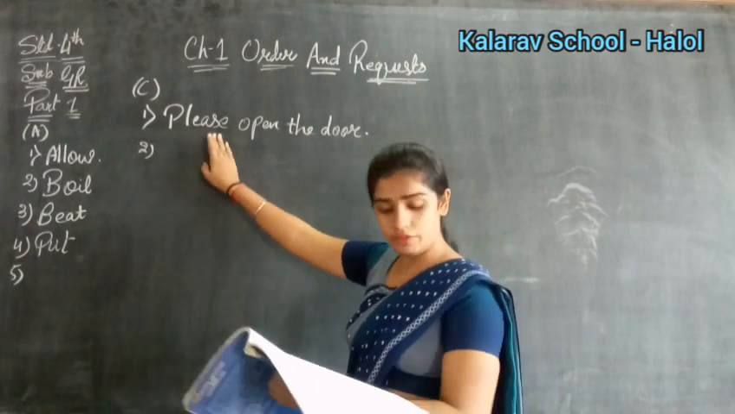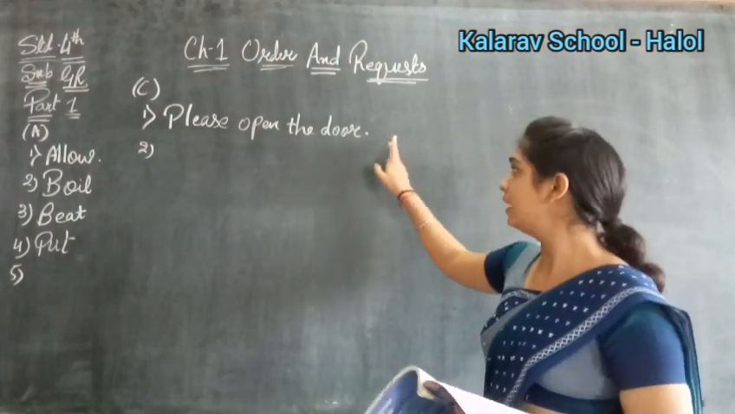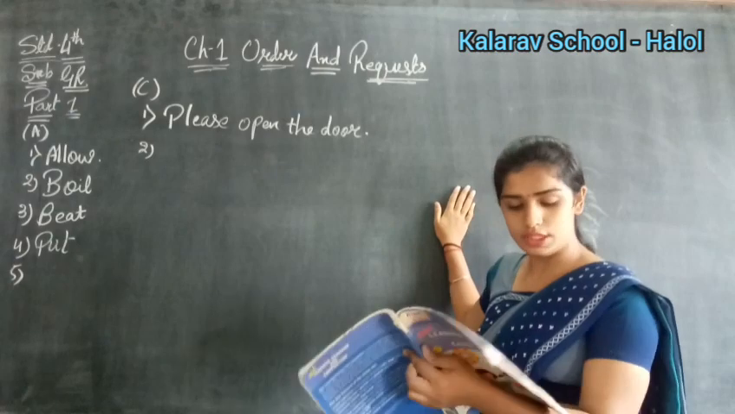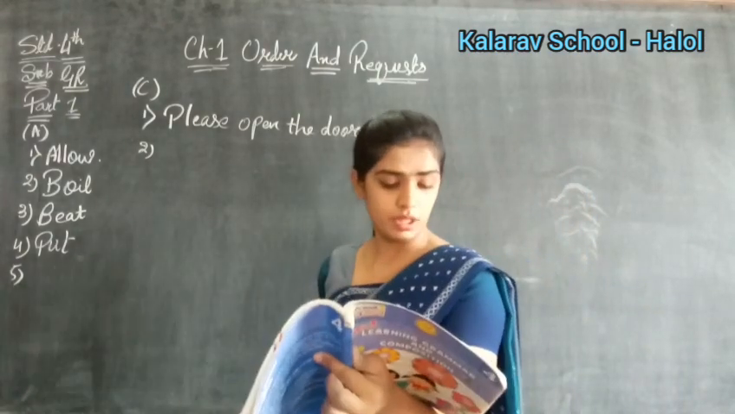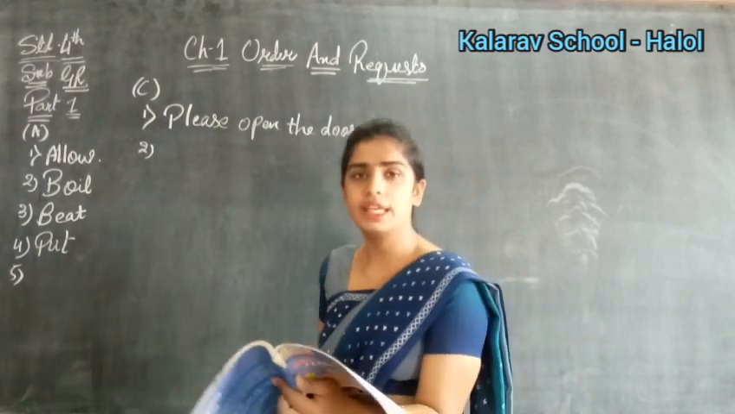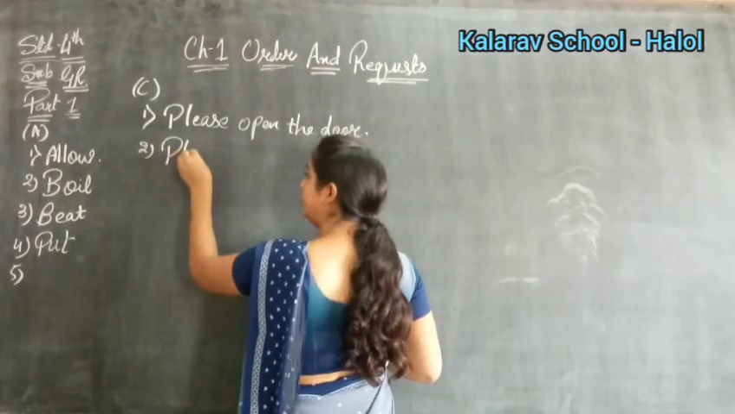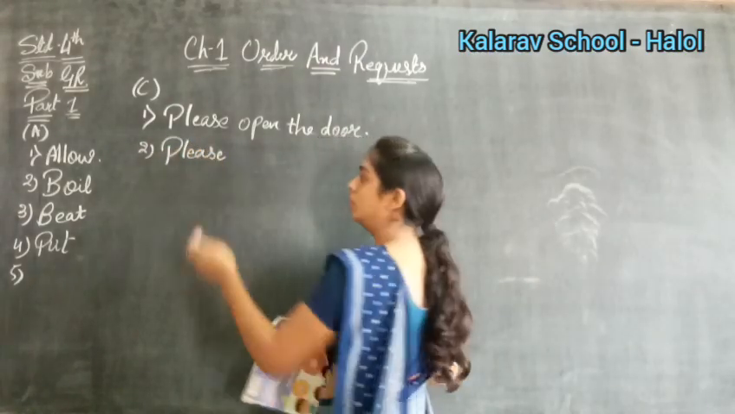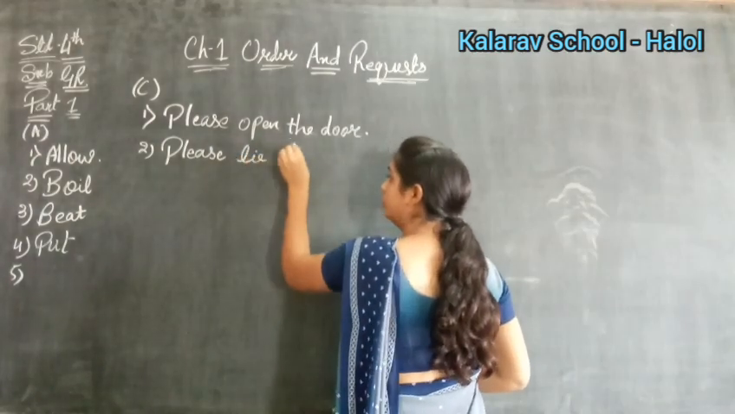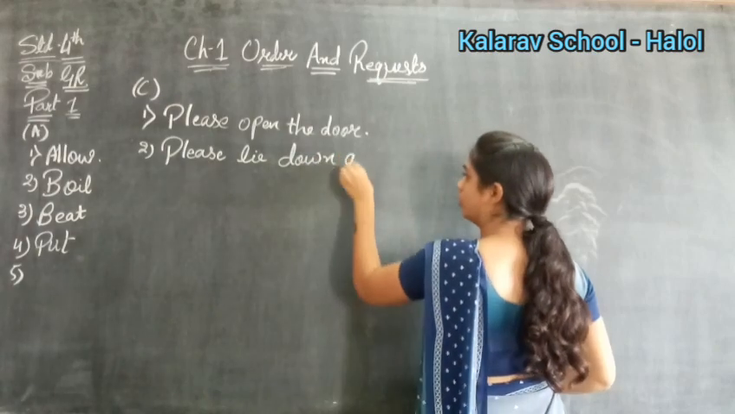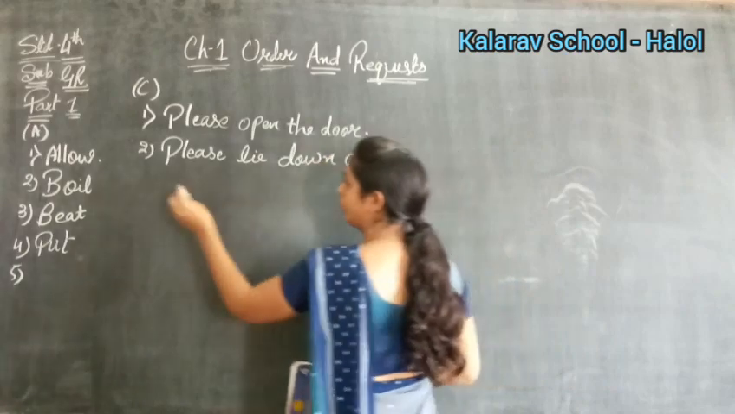See. The sentence given to you, we will write as it is. Please open the door. And in the last, you will put a full stop. Did you understand how you have to write? Yes. Now see, what is the second number? Lie down quietly. Again, it is an order. So what will you do? You will put here, please. Please. Then what is the sentence given? Lie down quietly. Okay. Understand how you will write?